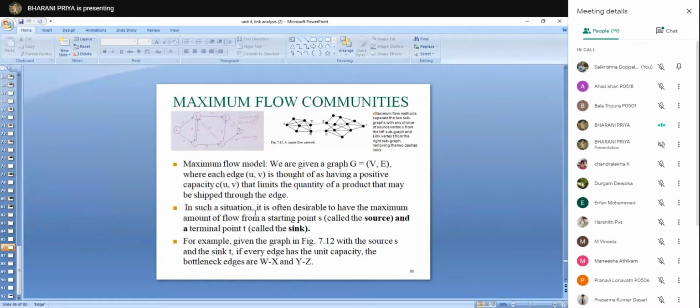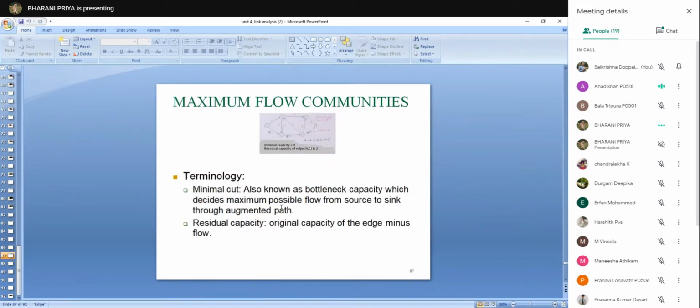So in such situations, it is often desirable to have the maximum amount of flow from the starting point to the terminal point. This starting point is called the source and the terminal point is called the sink. Any doubts in this page? No, ma'am. Okay, right.